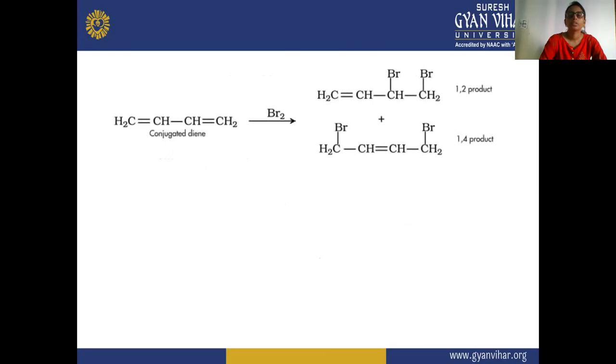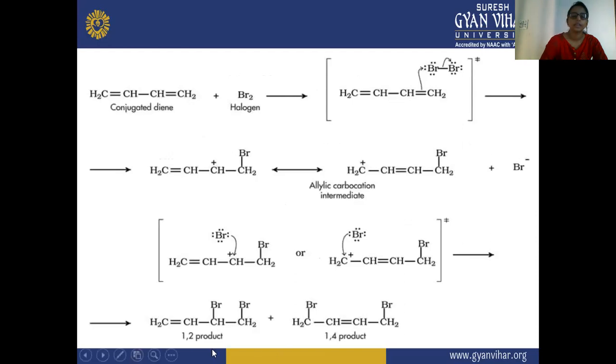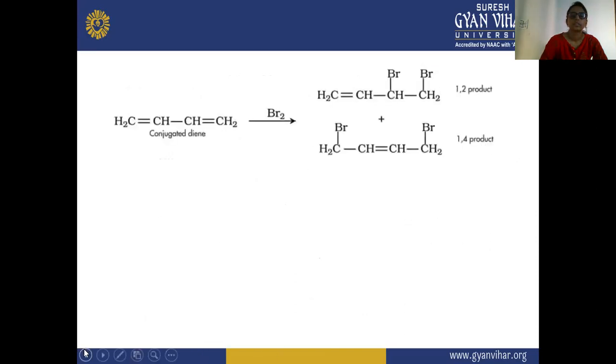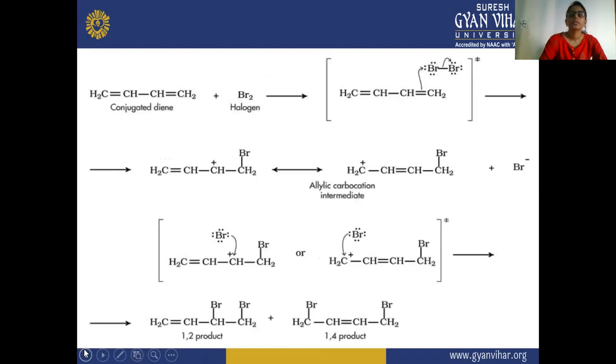Here one more example is also given for conjugated dienes. Here you can see the conjugated diene reacting with Br, and there will be two products. One will be the 1,2-bromo product and the second will be the 1,4 product. This is the mechanism of this, where the conjugated diene reacts with the halo acid.